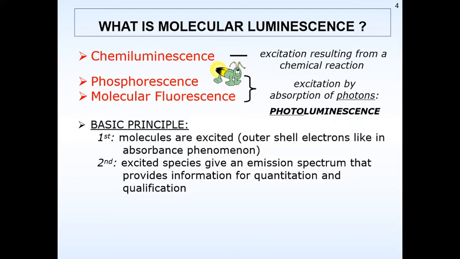In this phenomenon, the excited species give an emission spectrum which provides information for quantification and qualification of a certain molecule. Many molecules may not give very strong fluorescence or phosphorescence, but at least they give data related to fluorescence spectroscopy.